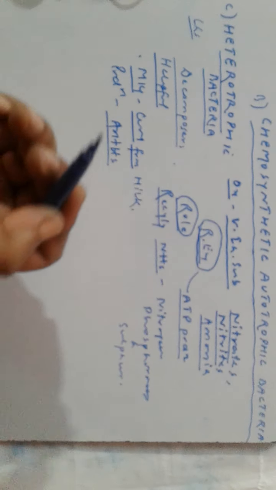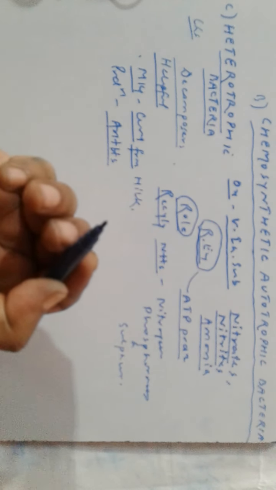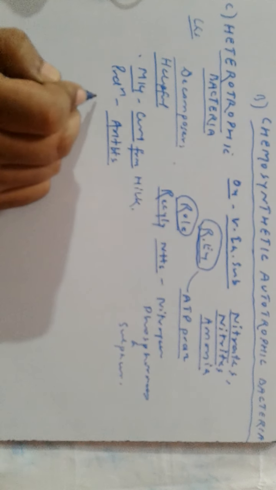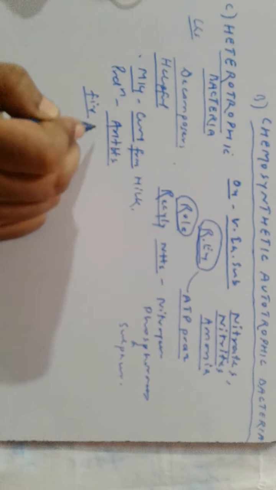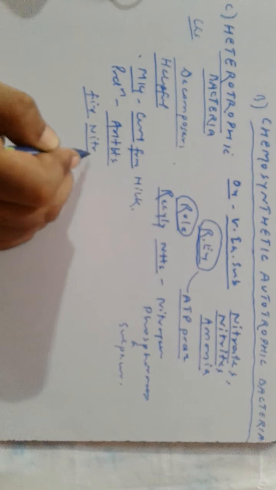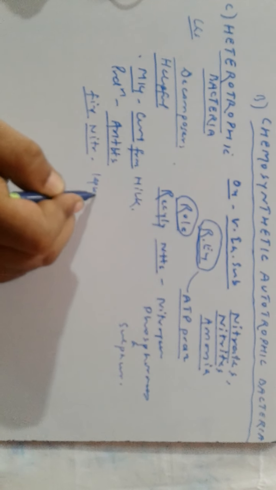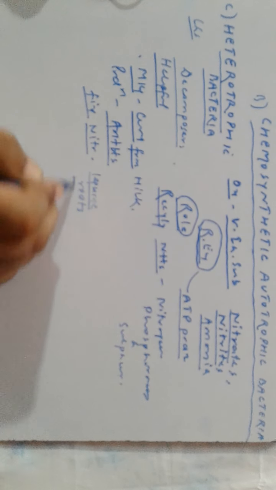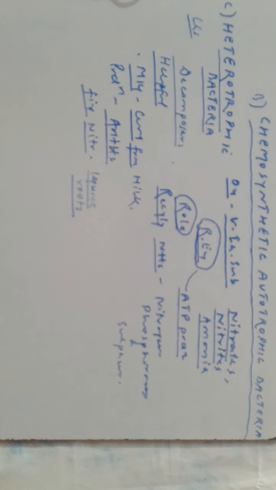How they produce antibiotics is a different thing we will discuss at length when we move forward. And they also fix nitrogen in legume roots.